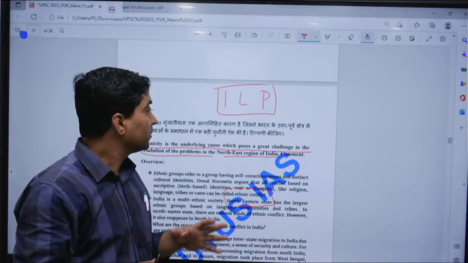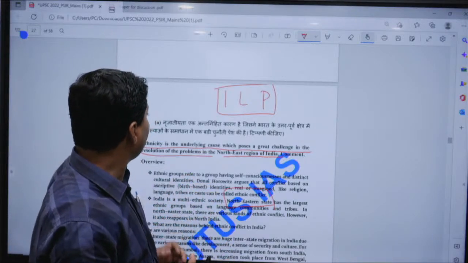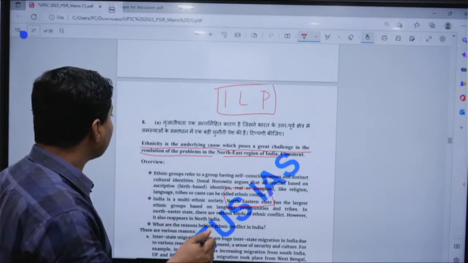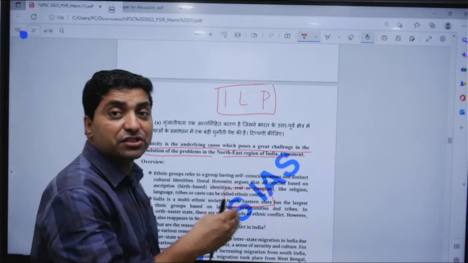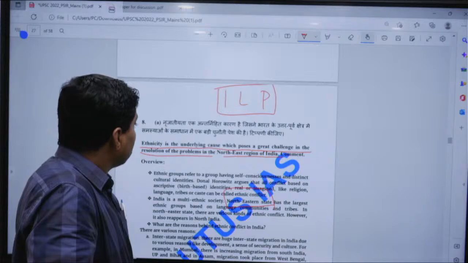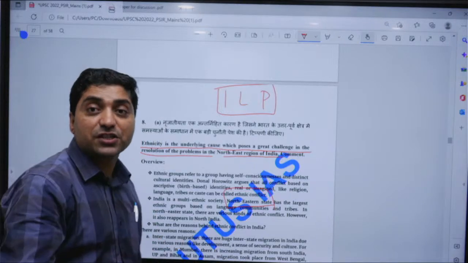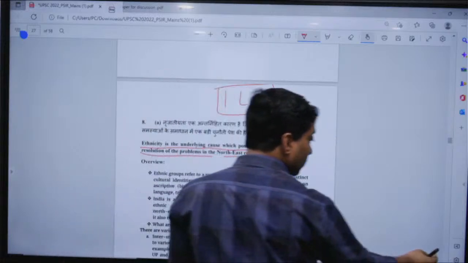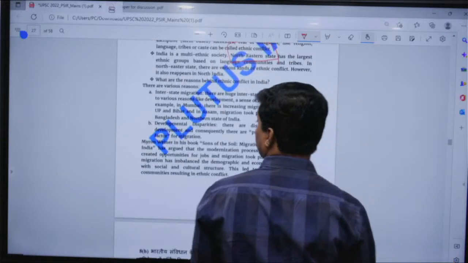So these are the major problems and challenges of the northeastern states. And AFSPA, for example, is also one of the problems.